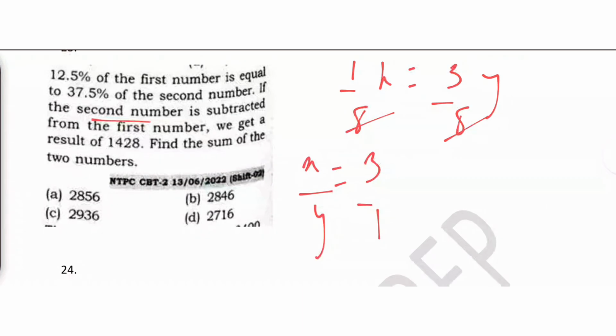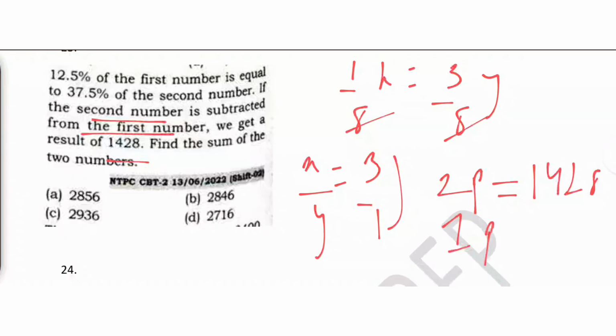If the second number is subtracted from the first number, we get this as the result. That means, what is the difference over here? 2. How 2? Because this 1 is getting subtracted from 3. So 2 parts is nothing but 1428. 1 part is how much? 2 7s are 14, 2 14s are 28.